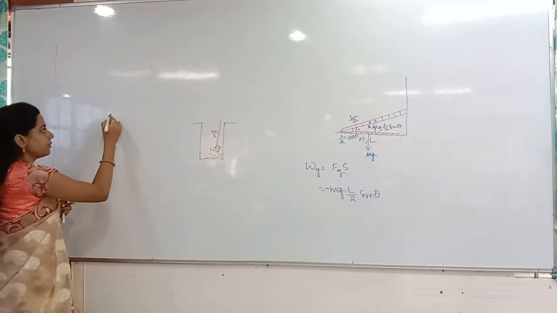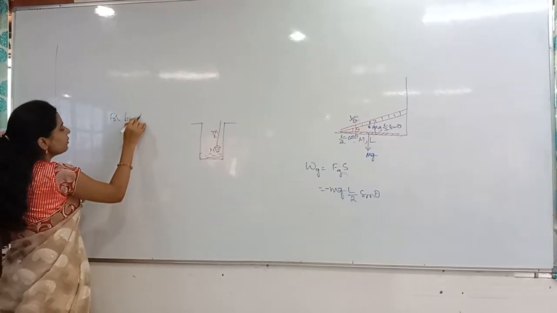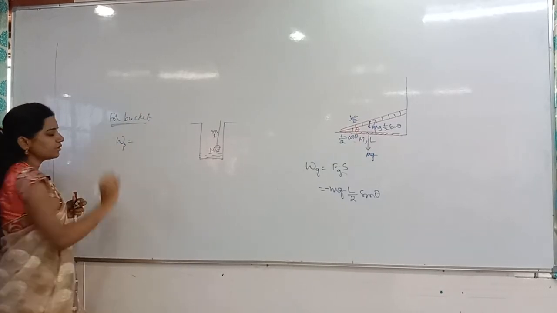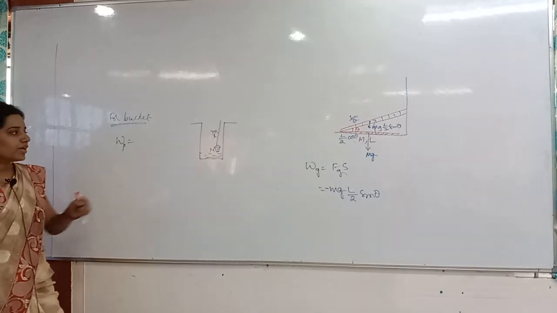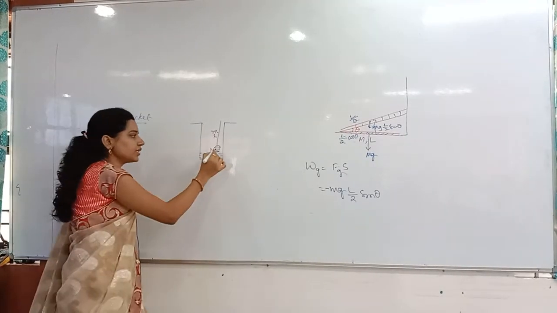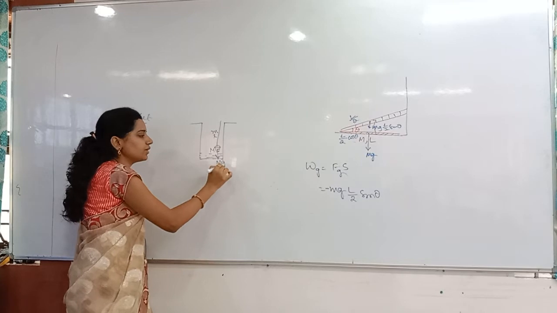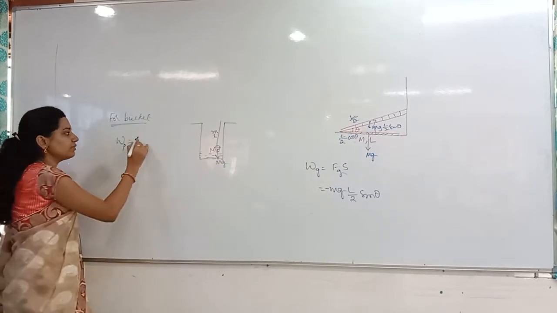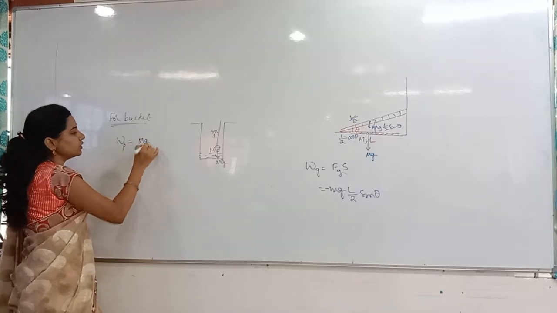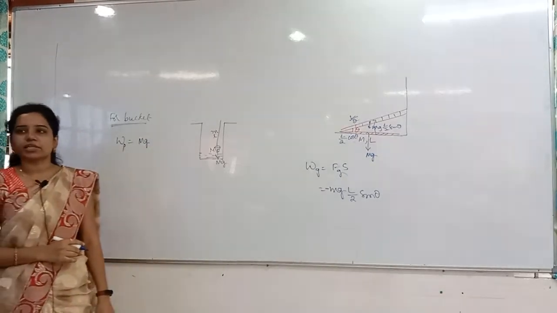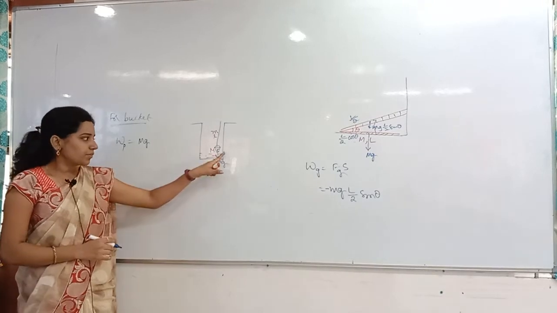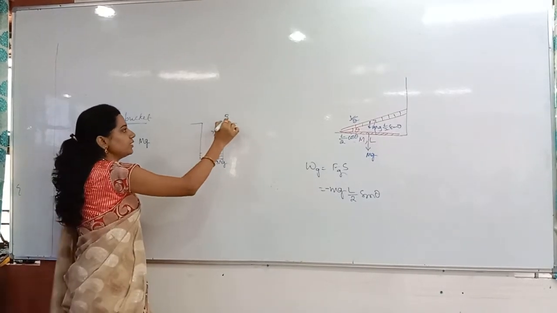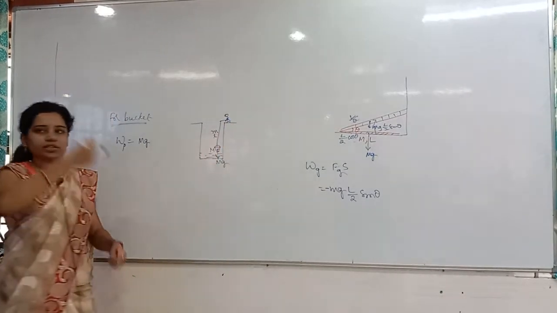So for the bucket, the work done by the pulling force is equal to, we are working against the gravity. Why? Because here mg is acting in the downward direction. Whenever you overcome mg, only then can you pull that up. So we are working against the gravity, and that force into how much displacement it is making? That person is standing here and pulling the rope.